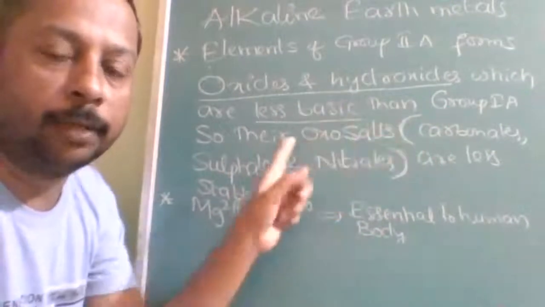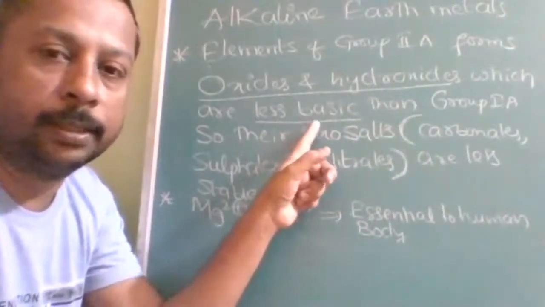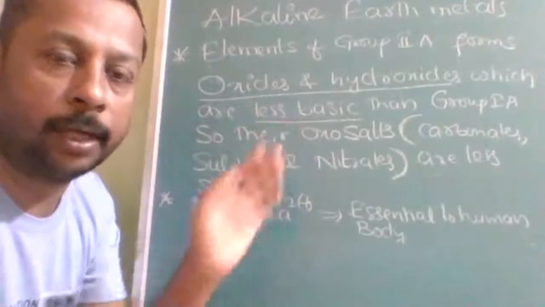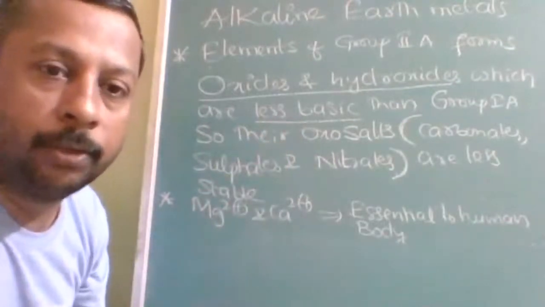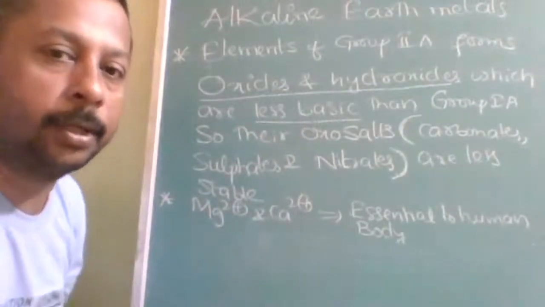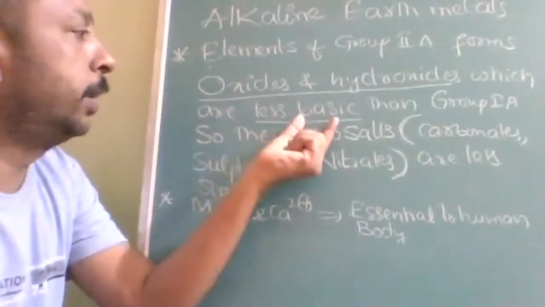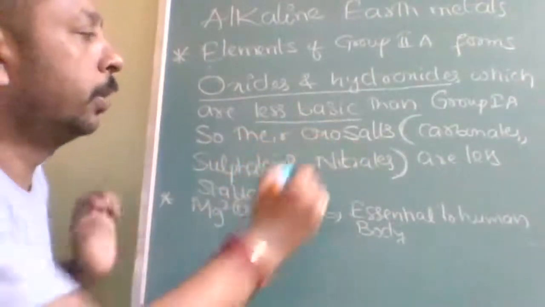Then for group 1A, what is the reason? Due to increase in ionization energy from left to right, which is further due to decrease in atomic size. Okay, so once they are less basic, their oxosalts.